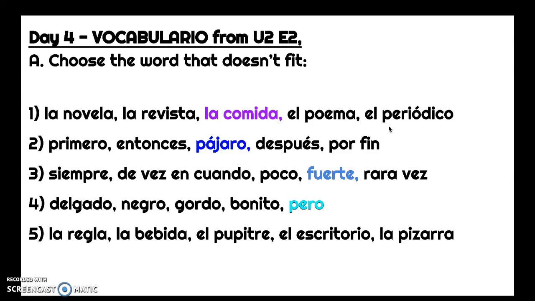Número 5, la regla, la bebida, el pupitre, el escritorio, la pizarra. All of these down here, or I should say 4 out of 5 of these down here, are words that can be found in the classroom, objects that are in a classroom. A ruler, a desk, a teacher's desk, the whiteboard. But bebida means drink, so that does not fit in there.